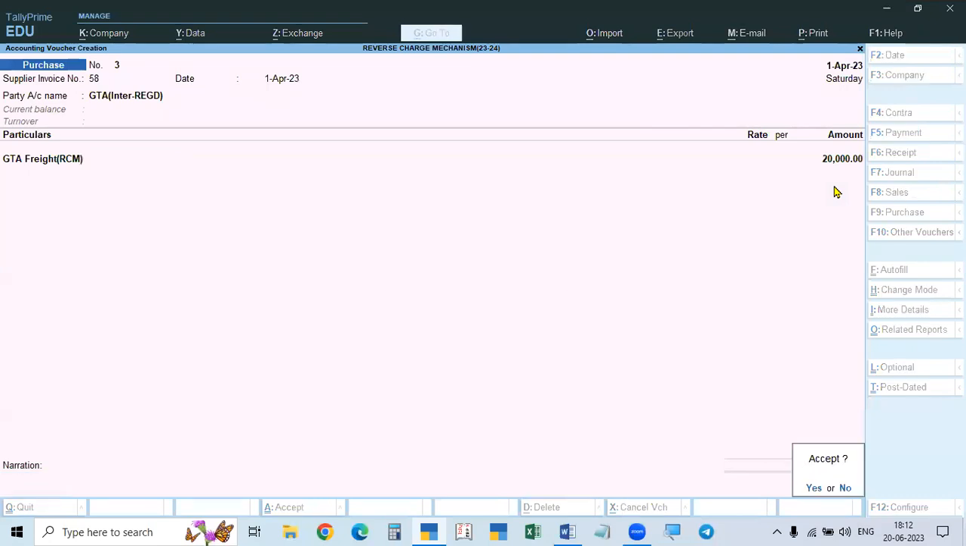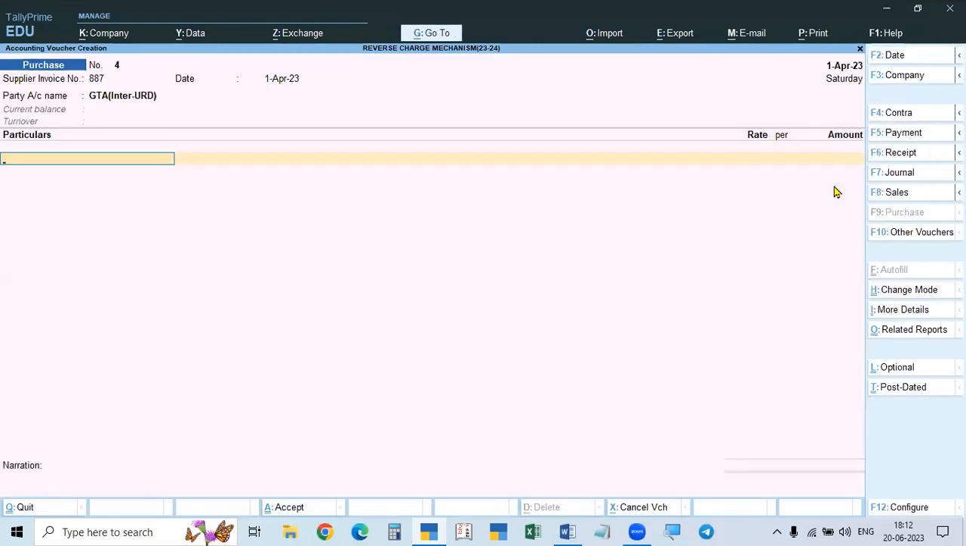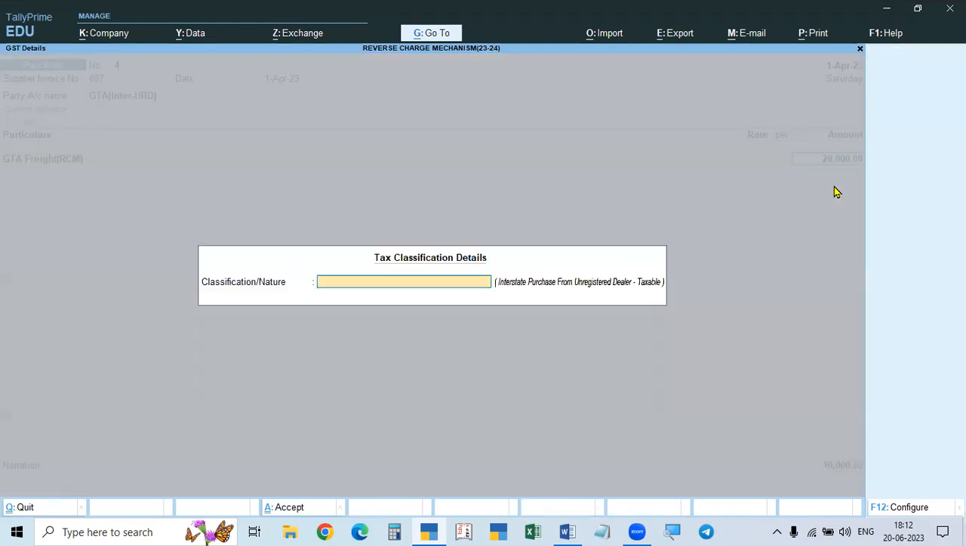But you will take interstate unregistered. So here, interstate unregistered. I told you already. See here, GTA freight rate 20,000. Here you see this is interstate unregistered. The tax is not taxable, isn't it? Not taxable. Interstate registered is taxable, and intrastate registered and unregistered are taxable. But interstate unregistered is not taxable. But here you see interstate purchase from unregistered, but it is showing as taxable. It is not taxable.